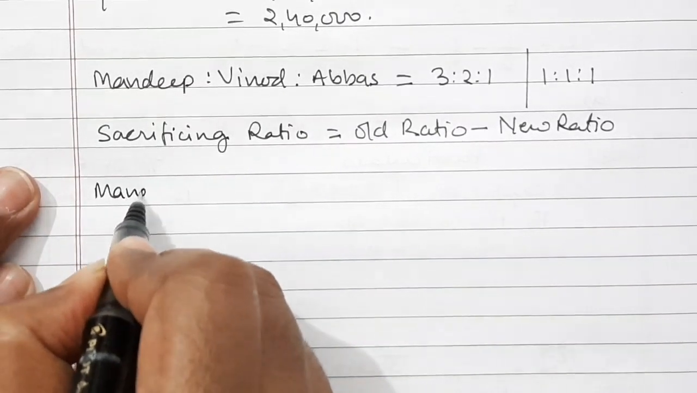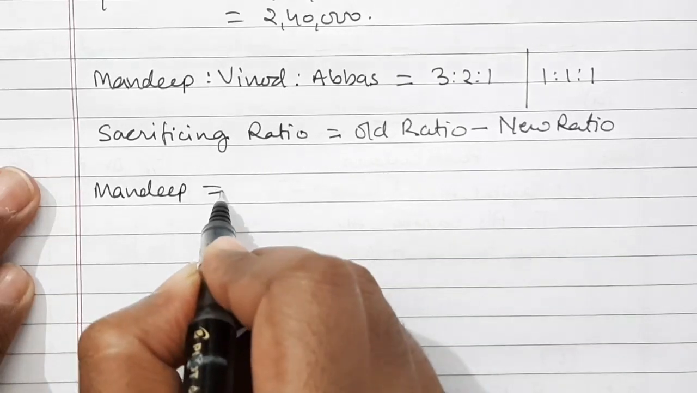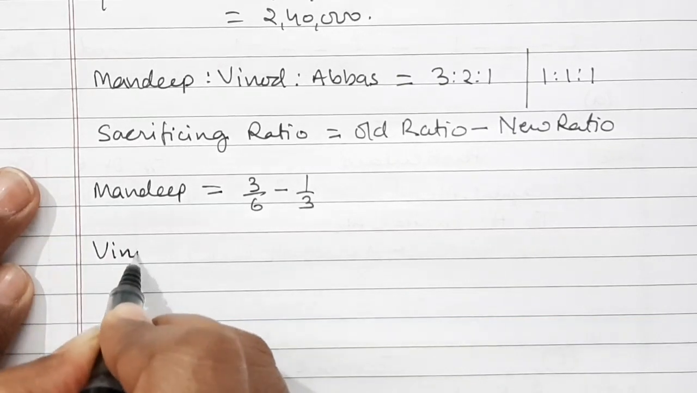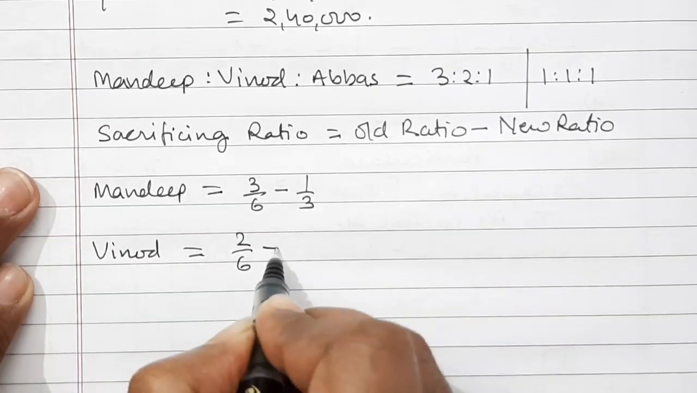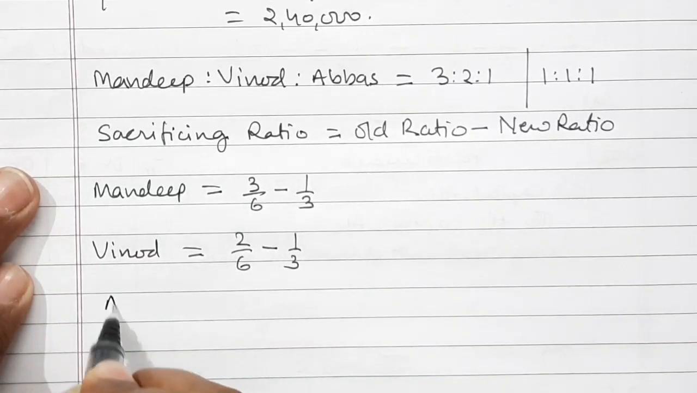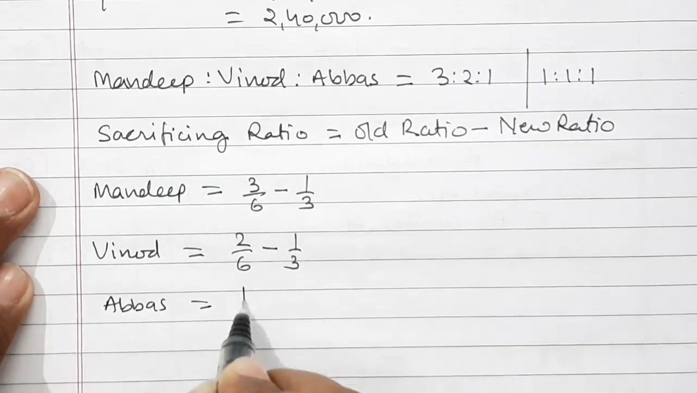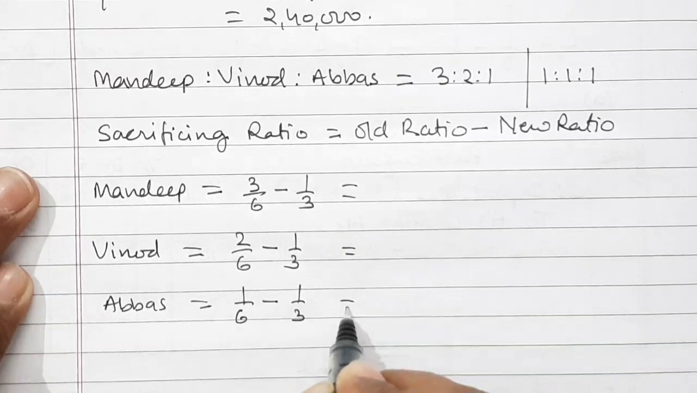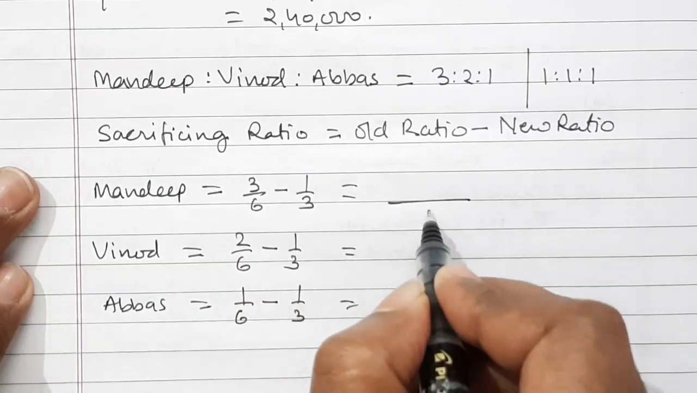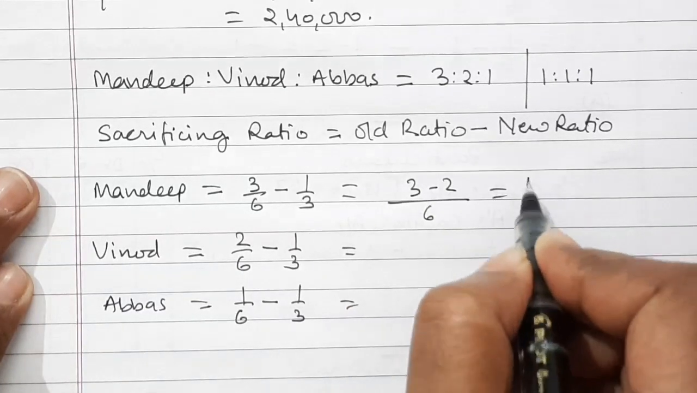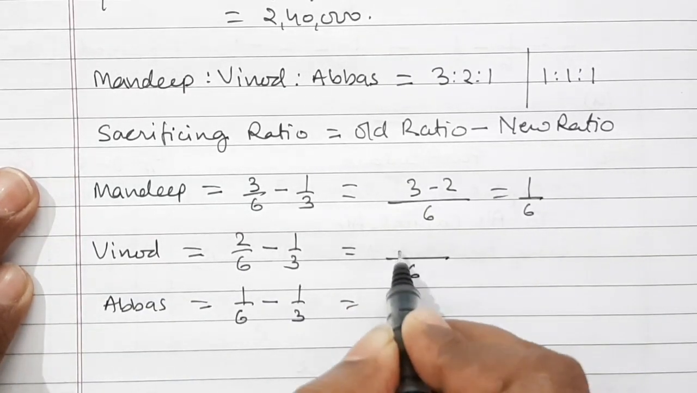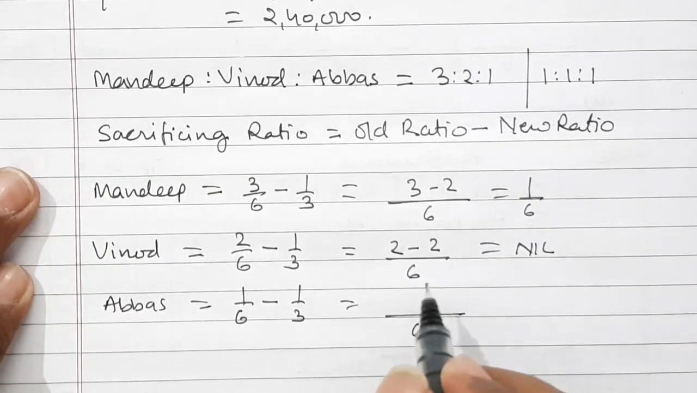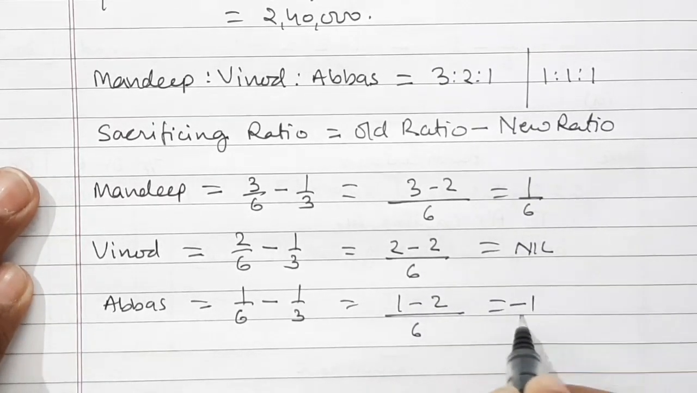So for Mandeep, old ratio is 3/6 minus 1/3. For Vinod it is 2/6 minus 1/3. And for Abbas, it is 1/6 minus 1/3. So when we calculate this, the denominator will be 6, then 3 minus 2, that is equal to 1/6. Here also it is 6, 2 minus 2, that is equal to nil. And here 6, 1 minus 2, that is equal to minus 1/6.